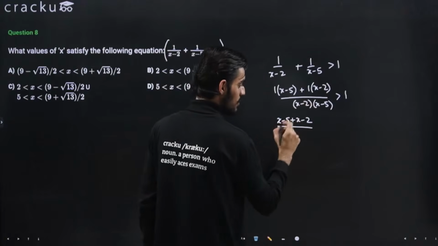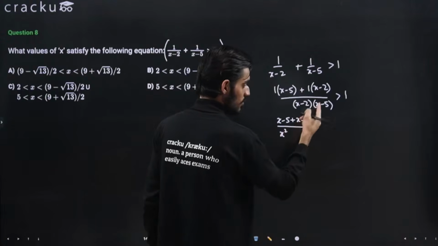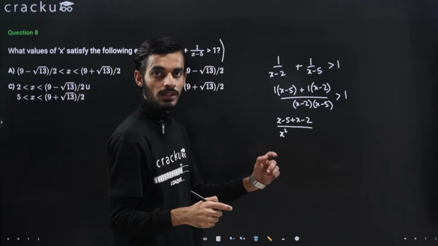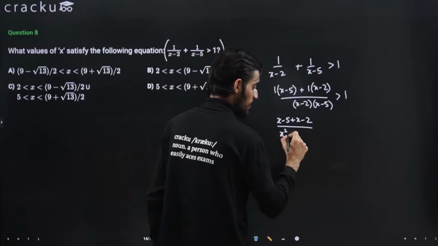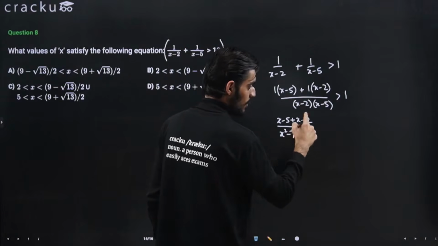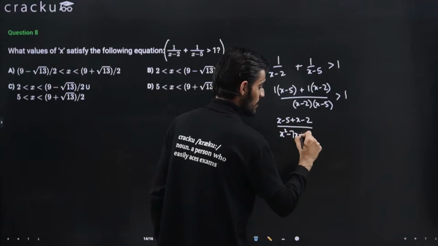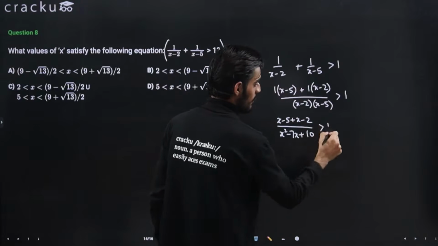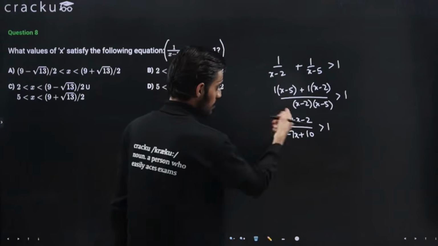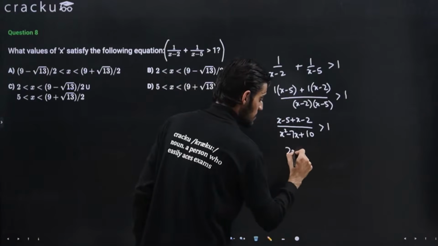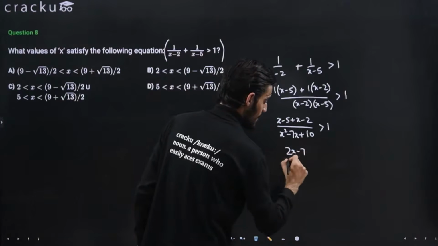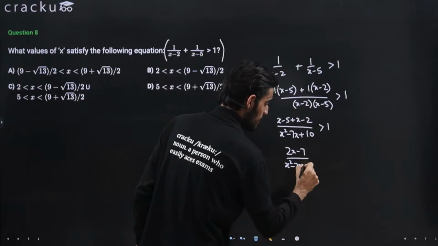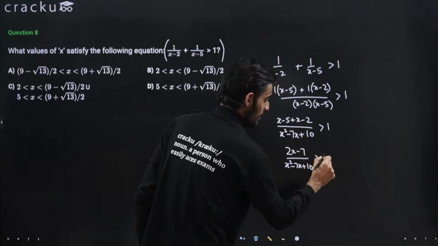This will come out to be x square minus 2x and minus 5x. So minus 2x minus 5x will be minus 7x. Minus 2 into minus 5 will be plus 10, right? This is greater than 1. So this is 2x minus 7 divided by x square minus 7x plus 10 greater than 1.